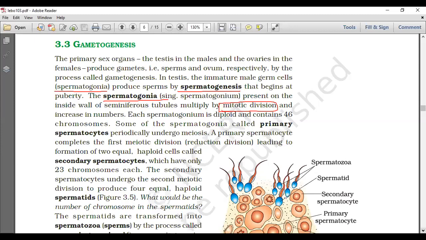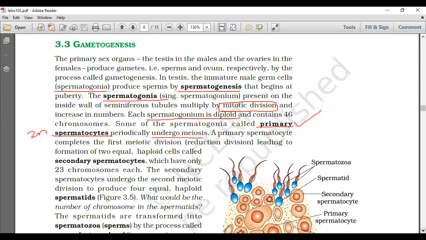Every single word is going to be questioned here. And increase in numbers. Each spermatogonium is diploid and contains 46 chromosomes. This is the question. Some of the spermatogonia are called primary spermatocytes, so we can expect these are also diploid. They periodically undergo meiosis. Who undergoes meiosis? The primary spermatocyte undergoes meiosis.